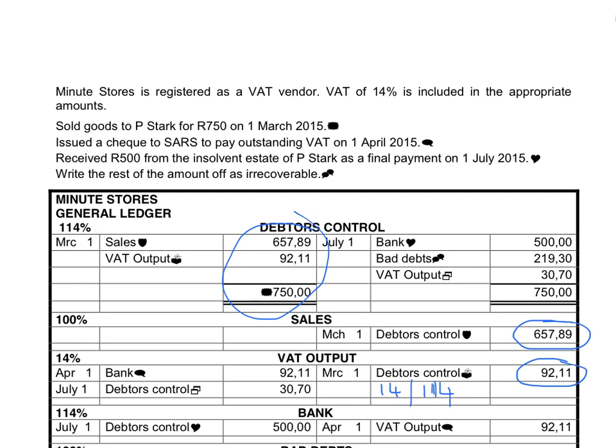So although the debtors still owe us the money, the business will have to pay this VAT over to SARS. So if you look at the next entry, you see in the bank that 92 Rand 11 cents is paid, and now we don't owe the money to SARS anymore.